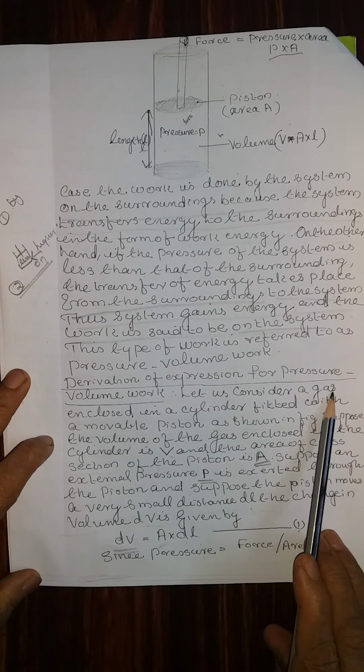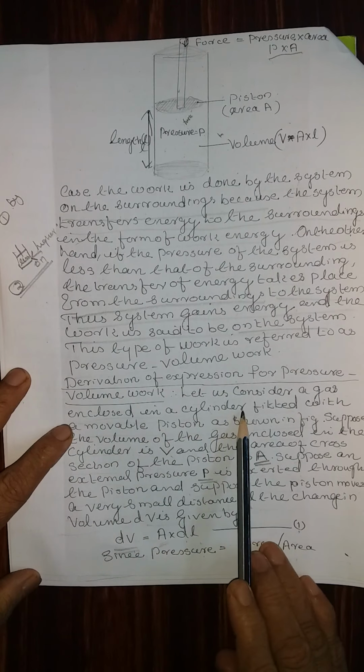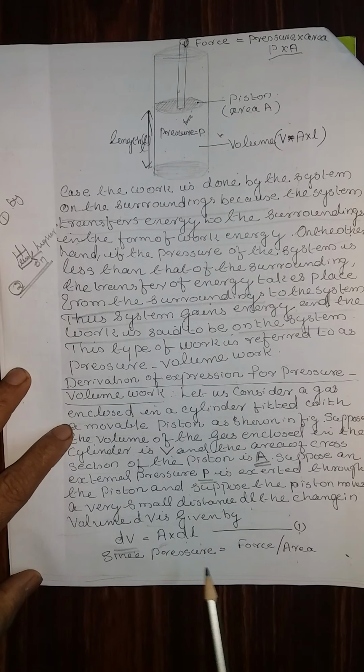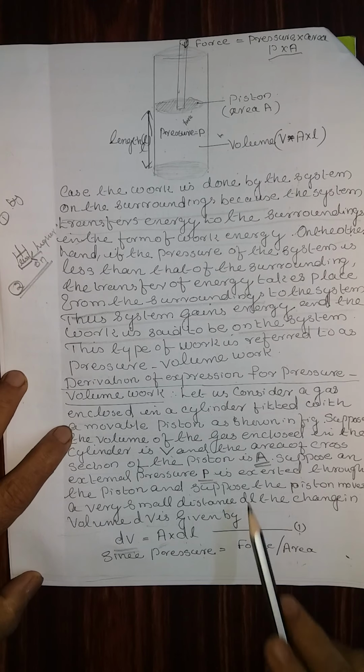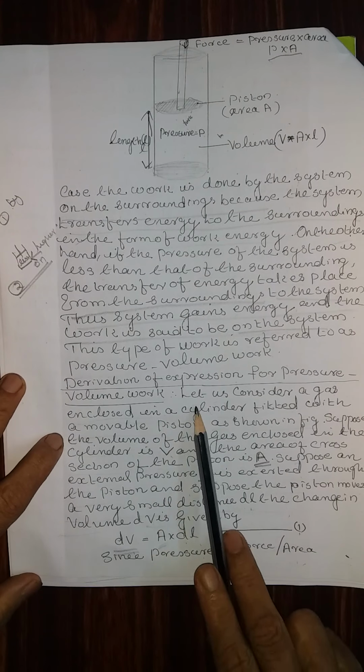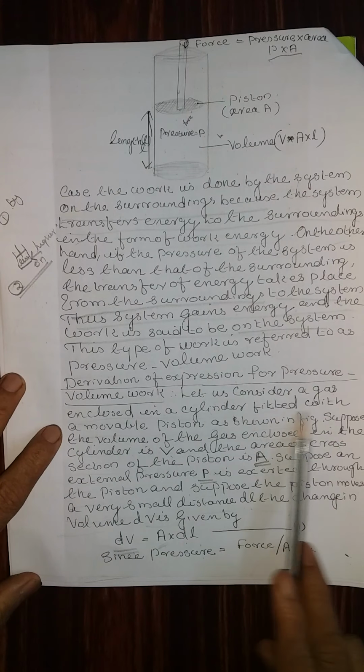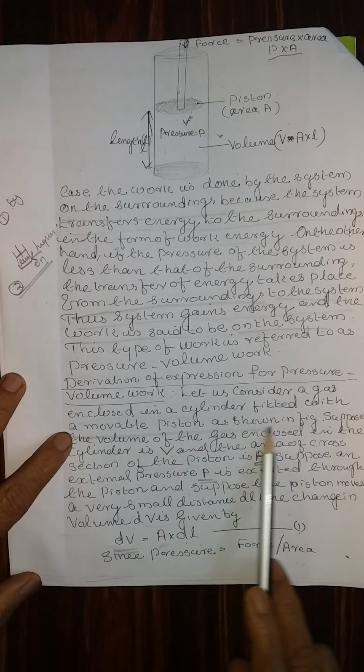Let us consider a gas enclosed in the cylinder. All the descriptions you listen to, then write the equation by yourself and check each step whether it is correct or wrong. Let us consider a gas enclosed in a cylinder fitted with a movable piston as shown.